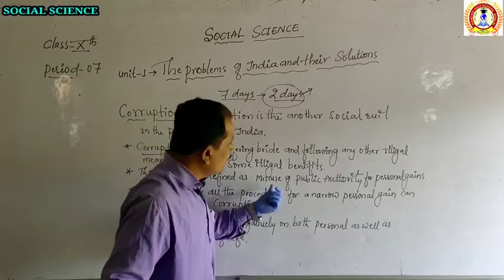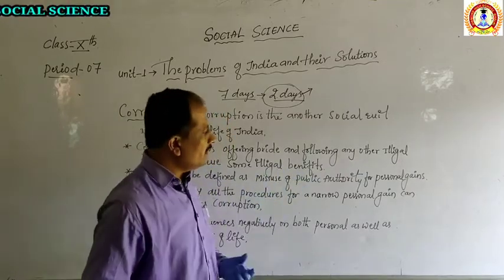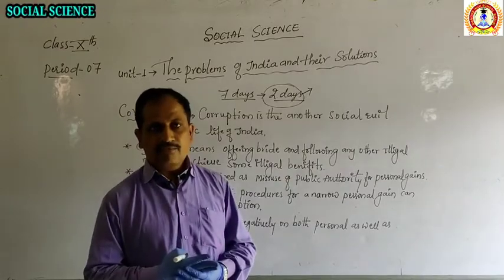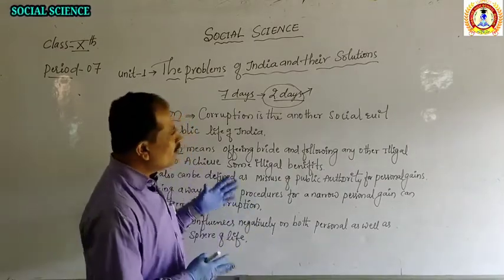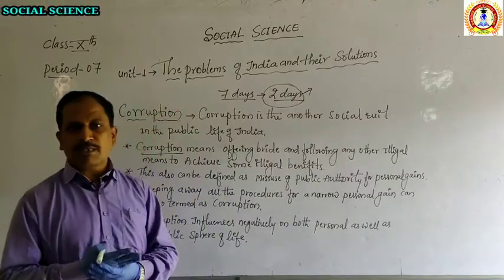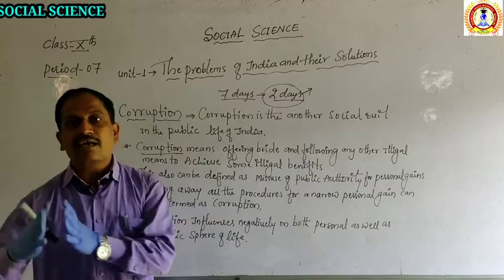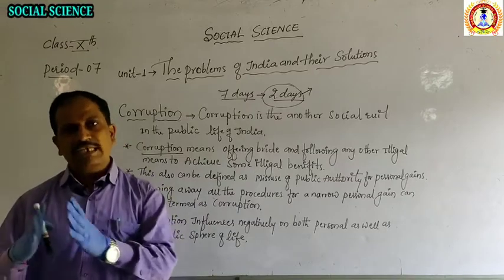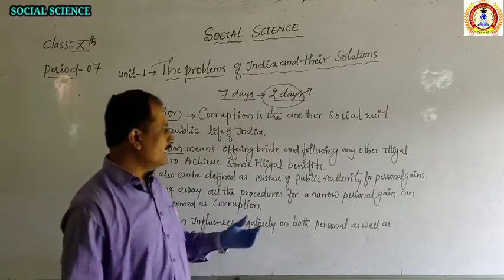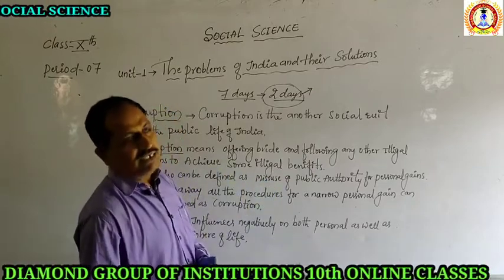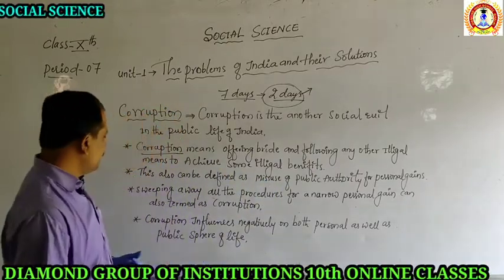That is called misuse of public authority for personal gain. Even though the government pays salaries to these people to do the work, they need extra gains, and for those extra gains they misuse the authority. That is also called corruption.